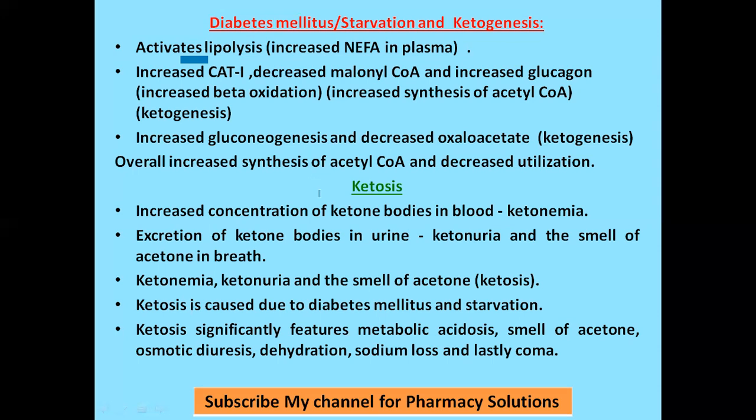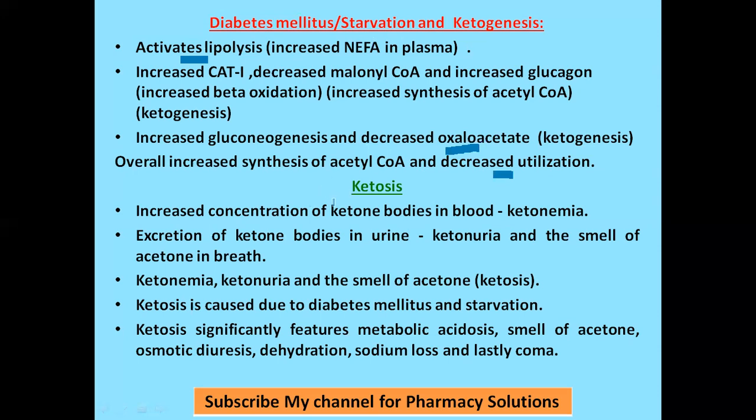Those acetyl-CoA molecules, not oxidized due to decreased availability of oxaloacetate, will lead to ketogenesis. Overall, there will be increased synthesis of acetyl-CoA in diabetes and starvation, and decreased utilization of available acetyl-CoA, which will lead to synthesis of ketone bodies. That's the relation between diabetes mellitus, starvation and ketone bodies.